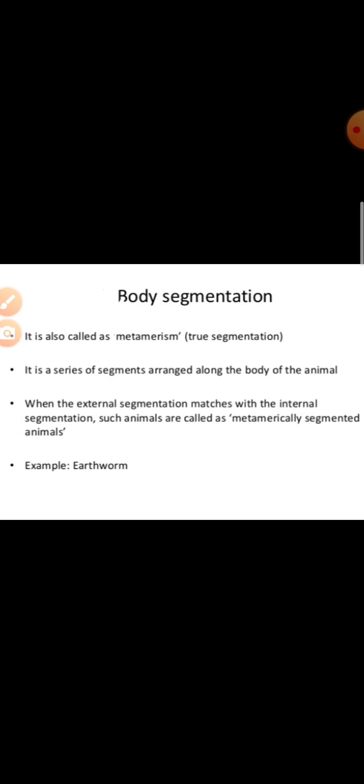That is, the segmentation will affect both the external and the internal structures. And in non-metameric segmentation, the segments are not embryonic in origin but are budded off later. Okay, this is the difference between metameric and non-metameric segmentation.